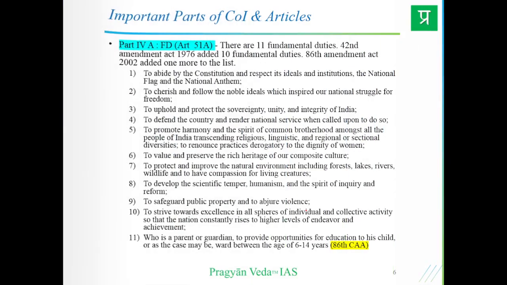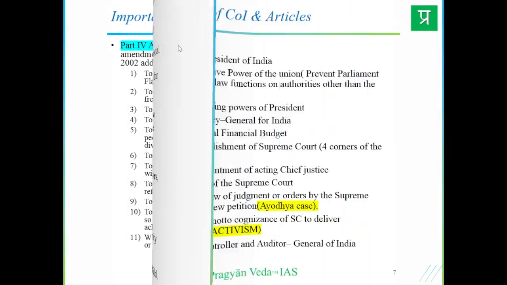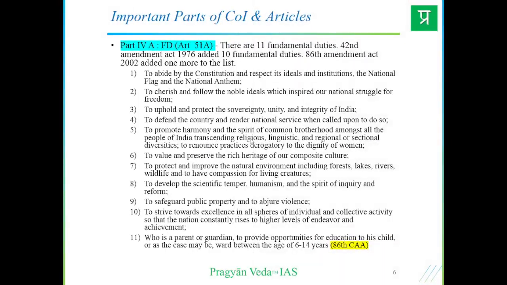Then quickly getting into part 4A, the fundamental duties, right? So we have 6 fundamental rights and 11 fundamental duties. There are 11 of them. Quickly going through them, try to remember: to abide by the constitution and respect all its ideals and institutions, and the national flag and national anthem are to be respected, and sufficient respect has to be given. To cherish and follow the noble ideals that inspired our national struggle, right?